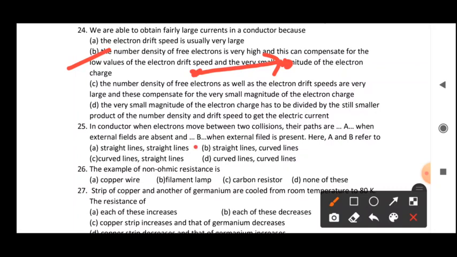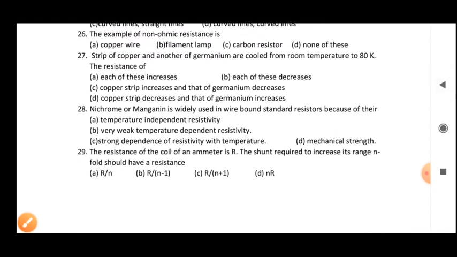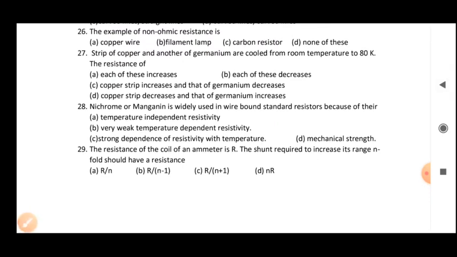So this option is perfectly correct for our explanation. When the electric field is absent, the path is a straight line, but whenever the field is present, it starts to move in curved lines.